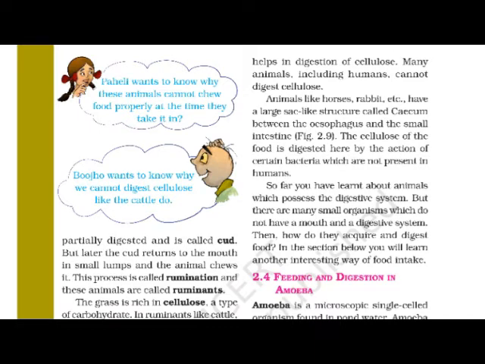Paheli wants to know why these animals cannot chew food properly at the time they take it in. Now it's a curious question actually. Paheli wants to ask, when the animal gets its food, why does it not eat the food properly at that time only? Why does it take it in, and after completing the eating process, again take it for digestion? And Bhujo wants to know why we cannot digest cellulose like the cattle do. Now the questions asked by Paheli and Bhujo are really interesting.